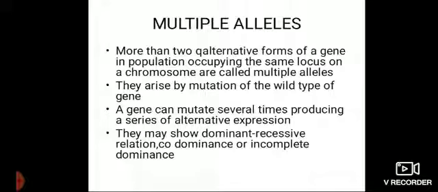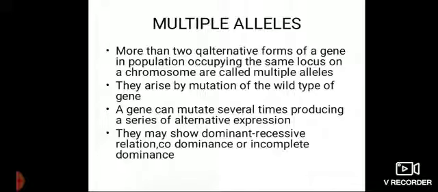DNA is deoxyribonucleic acid. The gene occupies a particular place on the chromosome. So there can be many forms of the genes called alleles, and a good example of multiple alleles is the blood group. Which are the blood groups? A, B, AB and O.